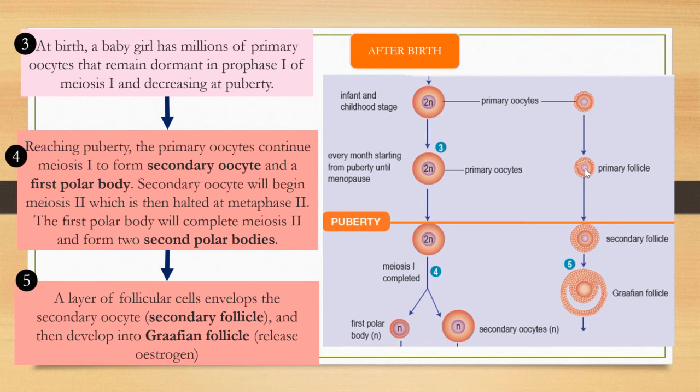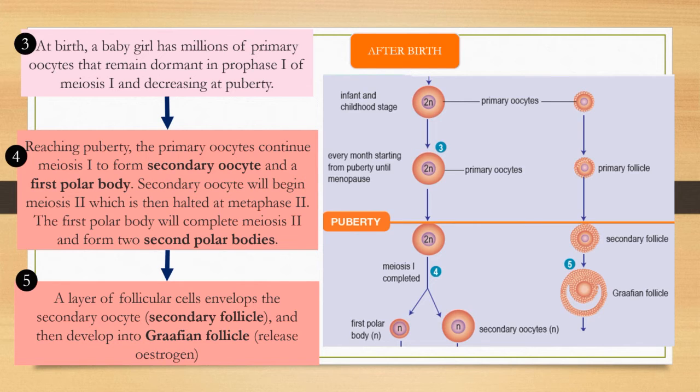After the primary oocyte grows and undergoes meiosis 1 to produce a secondary oocyte, the secondary oocyte will be covered by the secondary follicles, meaning the primary follicles also grow into secondary follicles. Now we go to number 5.